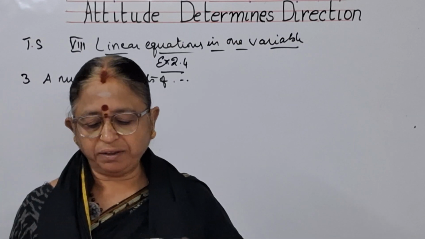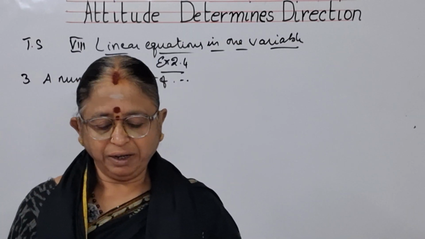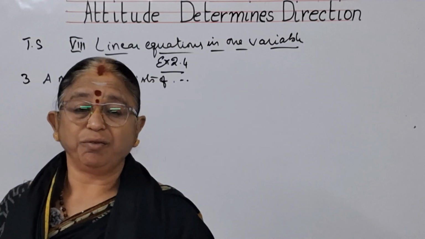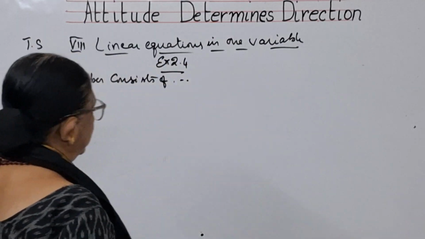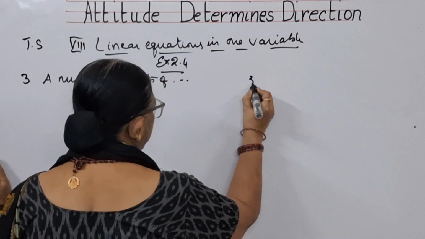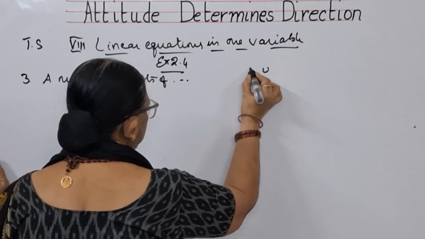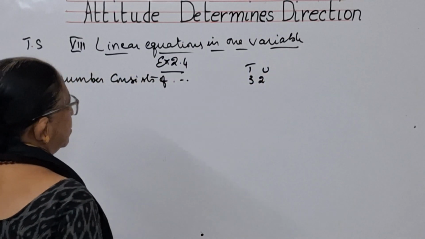If 27 is subtracted from the number, its digits are reversed. Find the number. I have already explained to you, children. A two digit number means, suppose you have taken 32. This is the units place, this is the tens place.